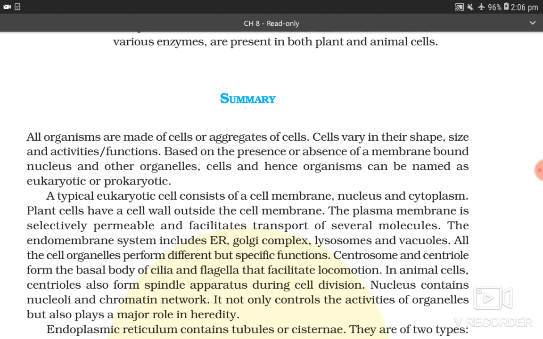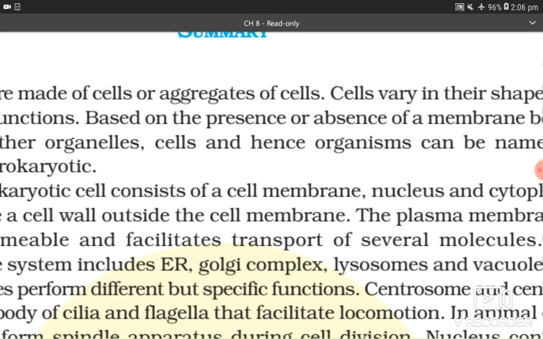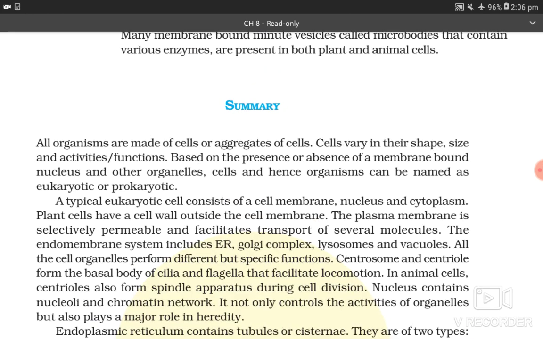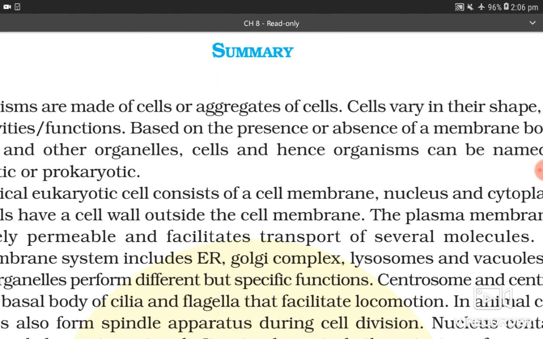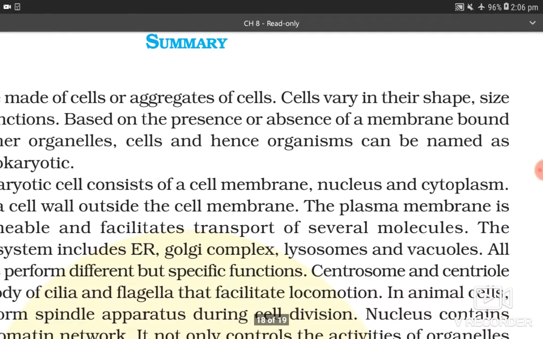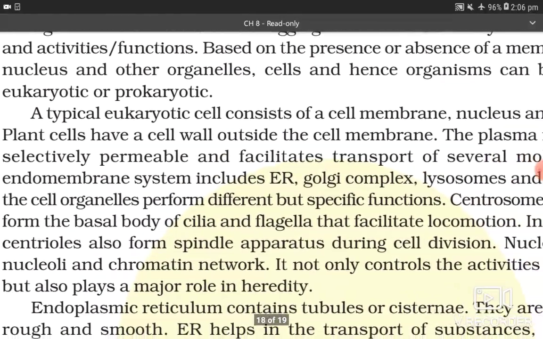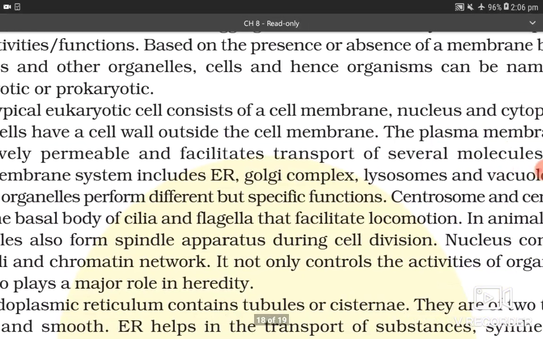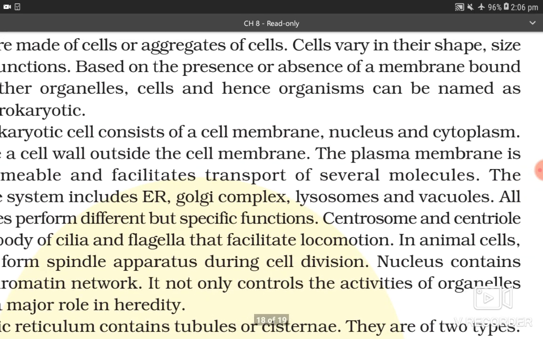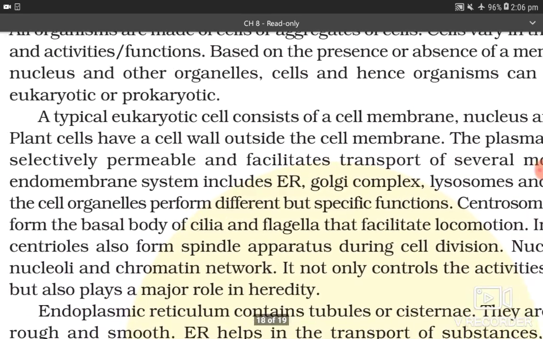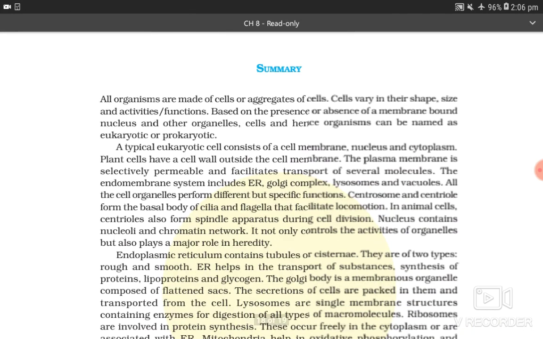All organisms are made of cells or aggregates of cells. Cells vary in their shape, size, and activities or functions based on the presence or absence of membrane bound nucleus and other organelles. Cells and hence organisms can be named as prokaryotic or eukaryotic.